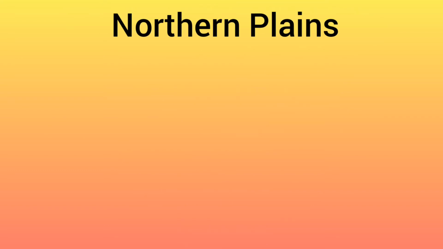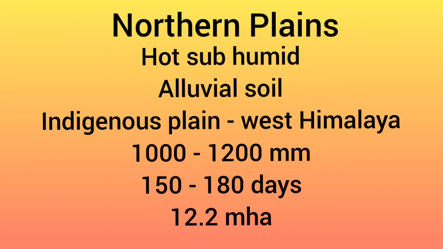Now coming to the Northern Plains. Northern Plains are hot subhumid with again alluvial soil. It includes areas like Indo-Gangetic Plains, including the West Himalaya, with a rainfall of 1000 to 1200 millimeters and a growing period of 150 to 180 days. The area covered is 12.2 million hectare, that is 3.7%.